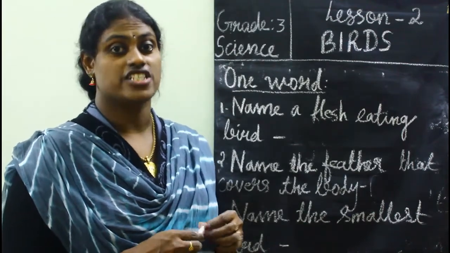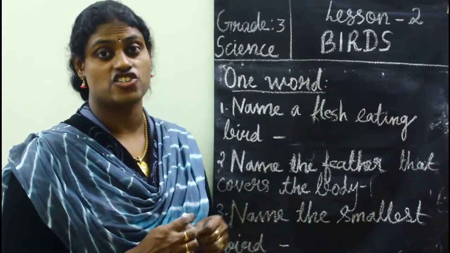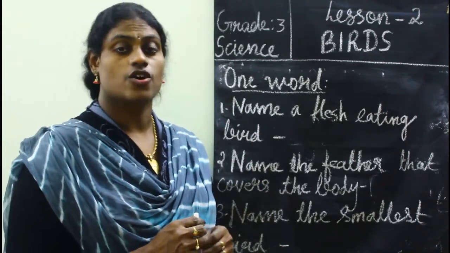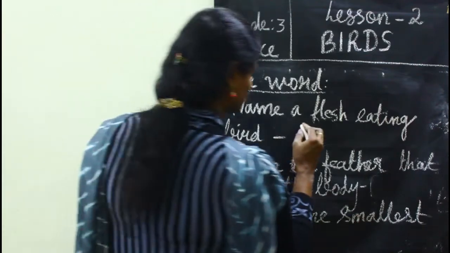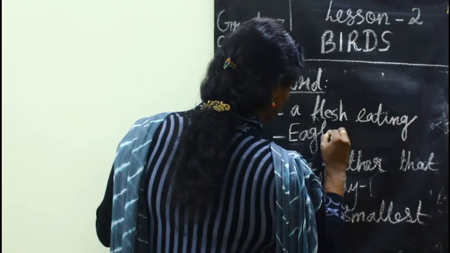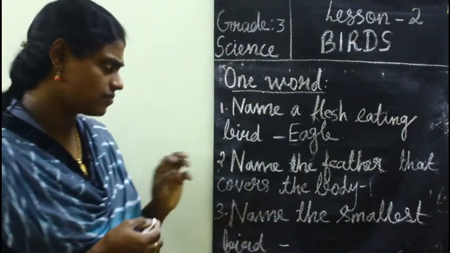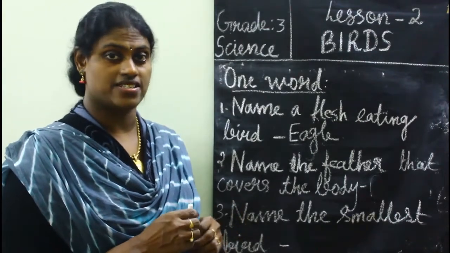So, what's the answer? Yes, eagle. Eagles eat the flesh of animals, right?